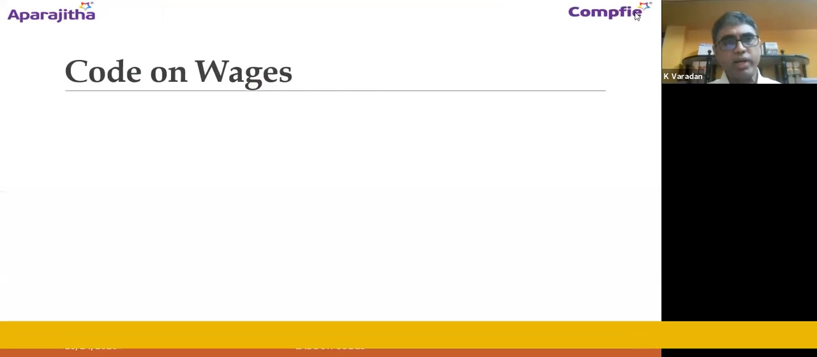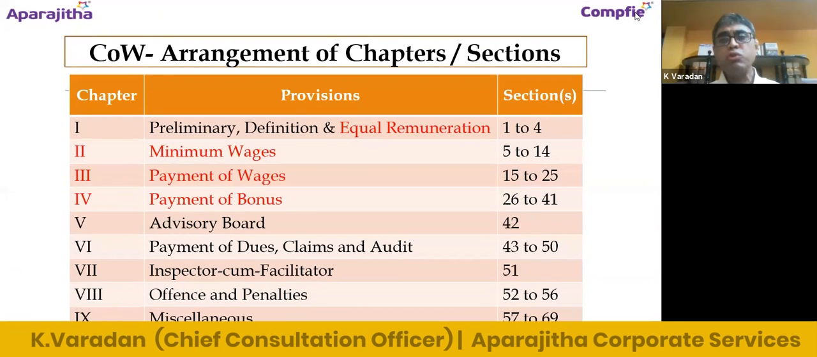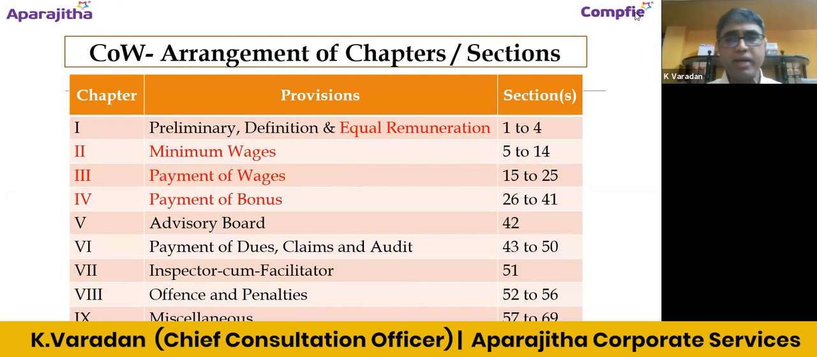Now I think we will get into the Code on Wages part. So how the chapters are arranged, this is how it is now made. Total 69 sections. If you go through the first, second, third, and fourth chapters, I have put it in red font where equal remuneration is there. It is included in the first chapter along with the preliminary and definition part.